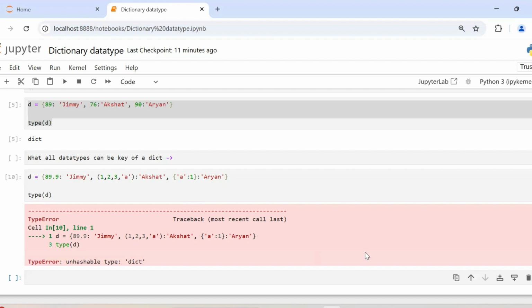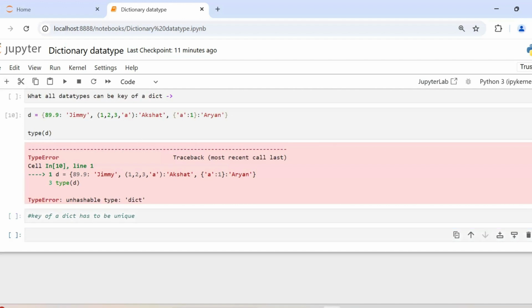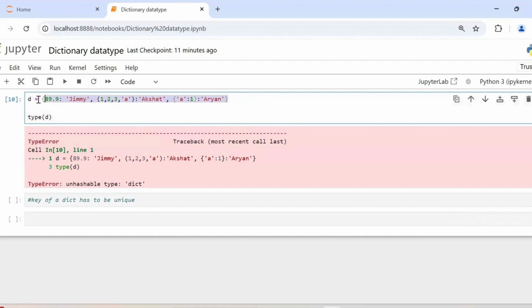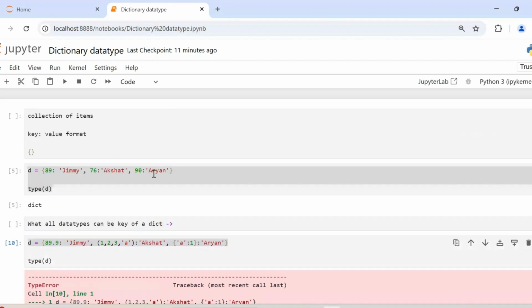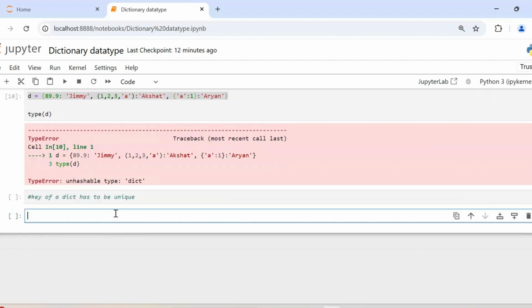Second is that the key of a dictionary has to be unique. So let's try creating a dictionary where we have duplicate keys. Let's take this dictionary, or maybe we'll just take this one, easier to read. Right now, the keys that I have are 89, 76, and 90. Let me have 76 as my key again, and I'll assign it the value random. Okay.